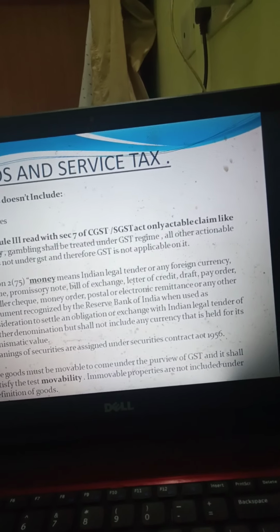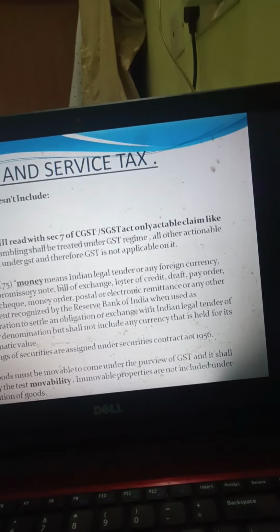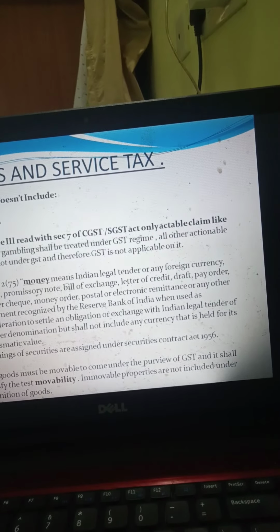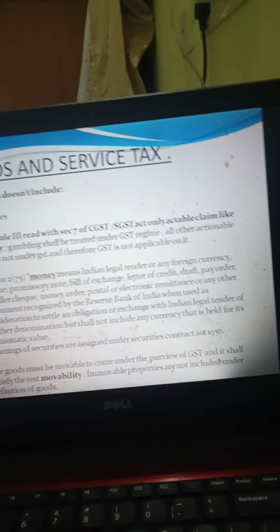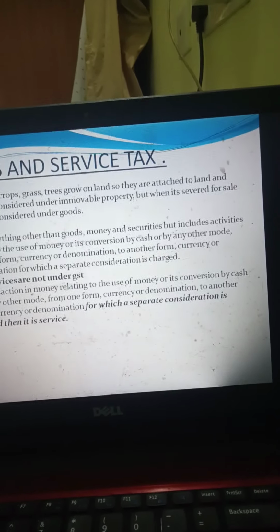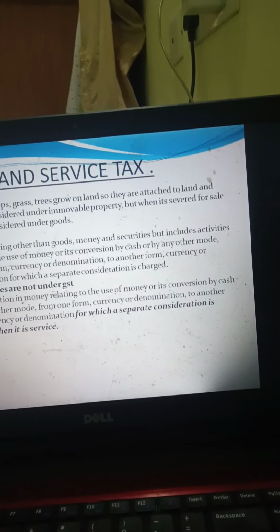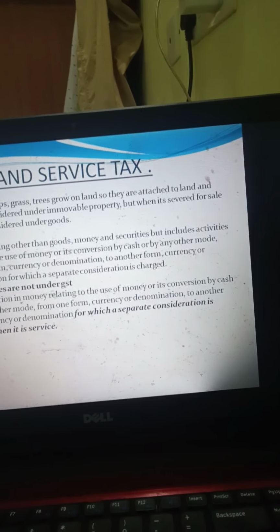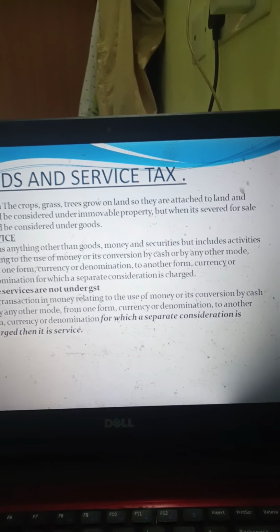Here the test is movability. If goods are movable, then they form part of supply and form part of goods. If it is immovable, it is not coming under goods, so it is not coming under GST. If it is not goods, it is not coming under GST. When crops, grass or trees grow on land, they are attached to land and form part of immovable property. When they are separated and sold separately under a different contract, then it is treated as supply.